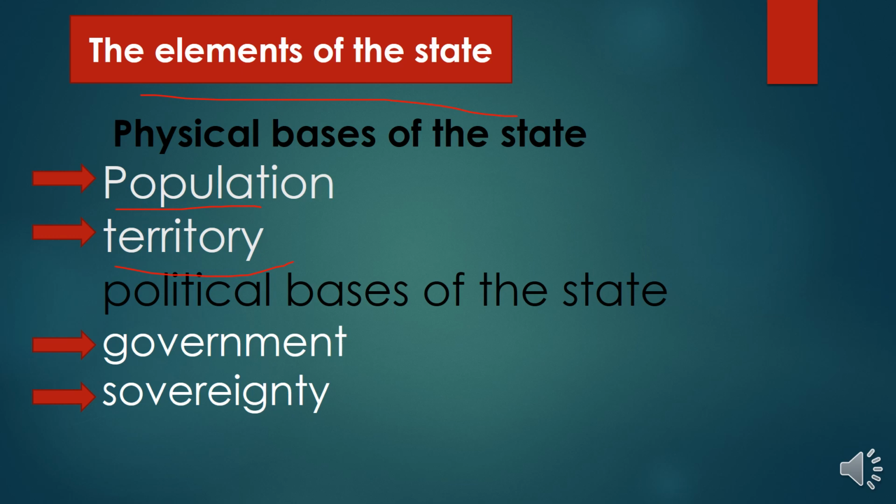And then we will discuss the political basis. Government and sovereignty are the two political basis elements of state. So let's see on the next slide.